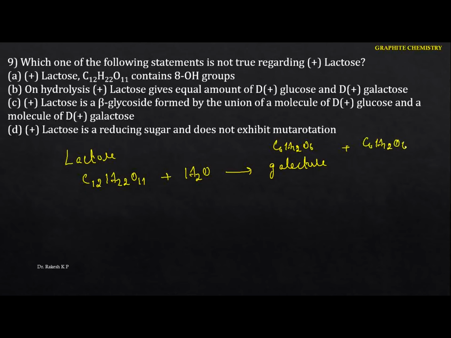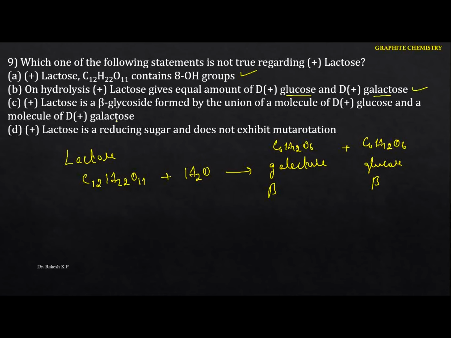But see this one here, both the galactose and the glucose are in the beta form. So it is also called beta-D-galactose. It is also the beta-D-glucose. Just identify this one. So lactose, C12H22O11, contains the 8 OH groups. Of course, it contains the 8 of them. On hydrolysis, lactose gives you an equal number of glucose and galactose.